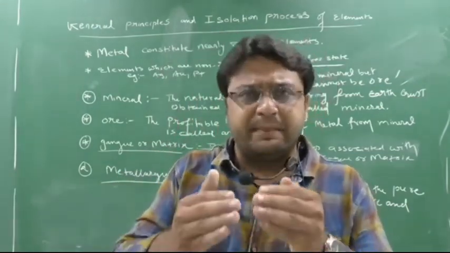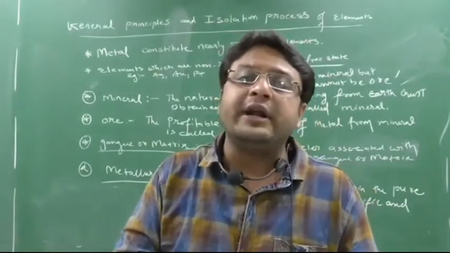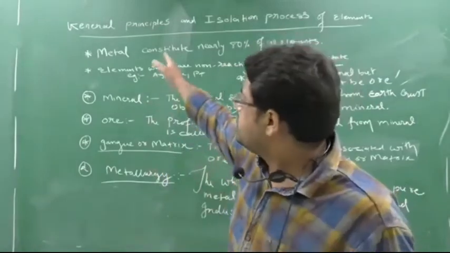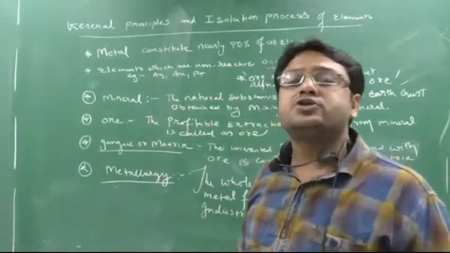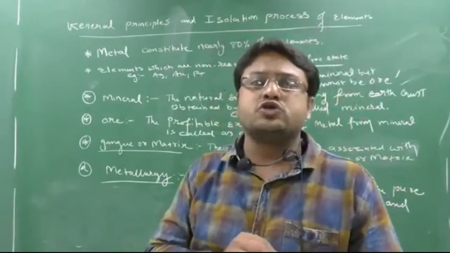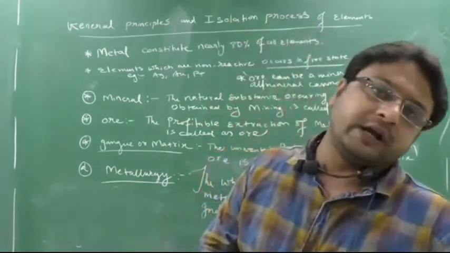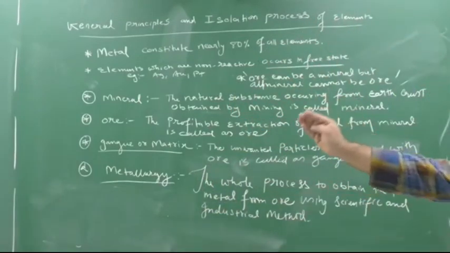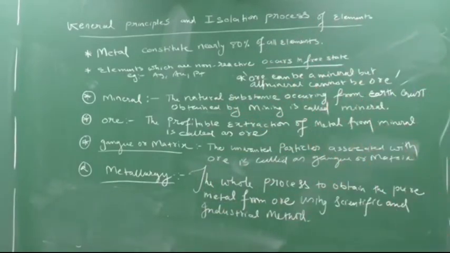This chapter is a bit theoretical, so you have to read the textbook more and more. Whatever I have told you today, please write down this portion and start studying the textbook, plus the competition exam material which I have given to you. Study line by line, and if you have any doubt you can come to me. I hope you have understood all the definitions of mineral, ore, gangue and metallurgy.